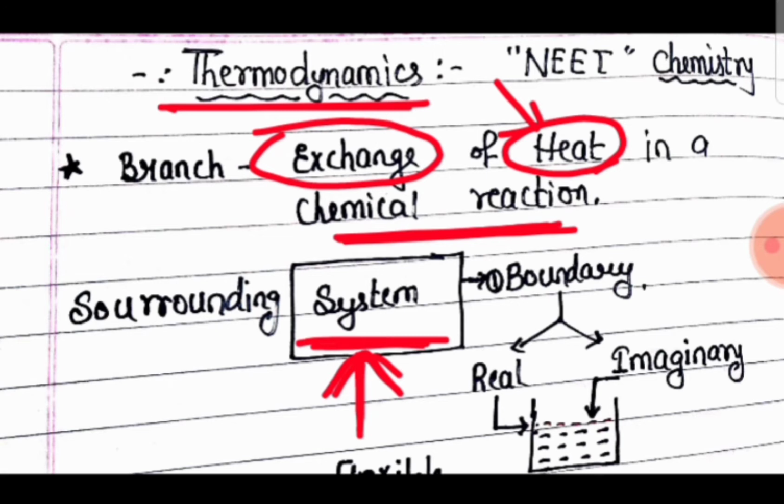For example, you have 6 subjects and you have selected one particular subject to study at this moment. The subject you have selected is considered the system, and the remaining subjects are considered the surrounding. So in chemistry, the part which you are studying is the system, and the rest of the part is the surrounding.